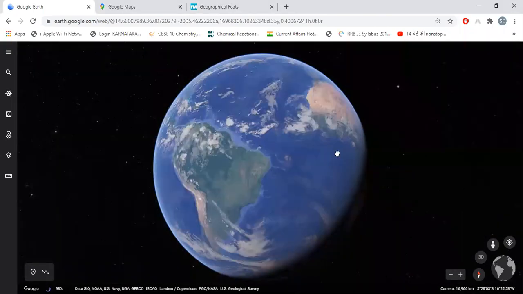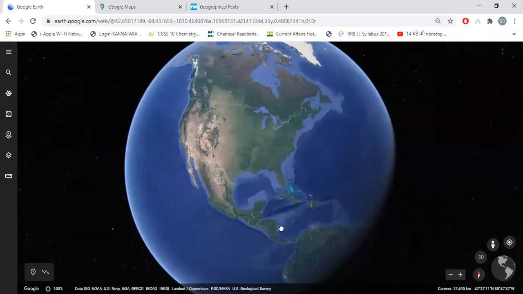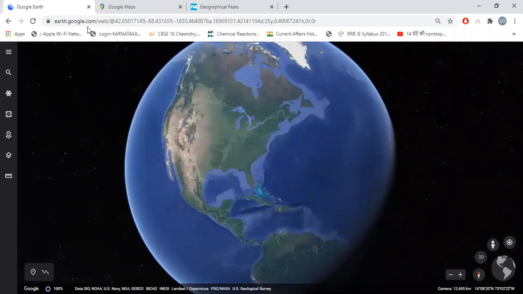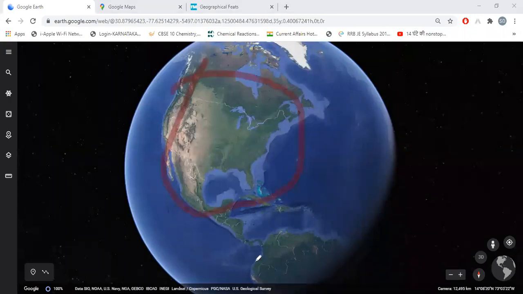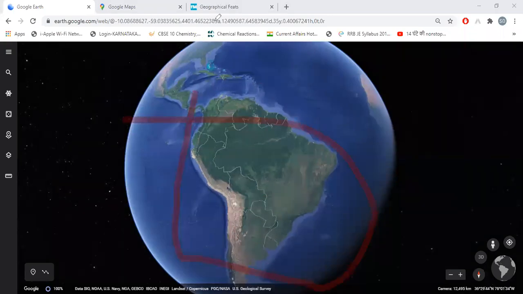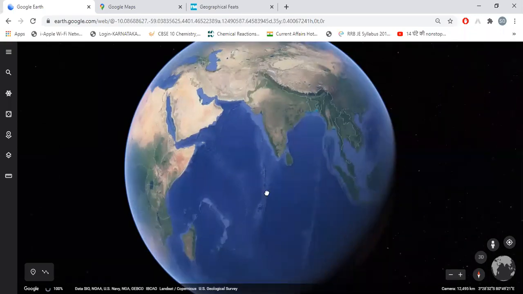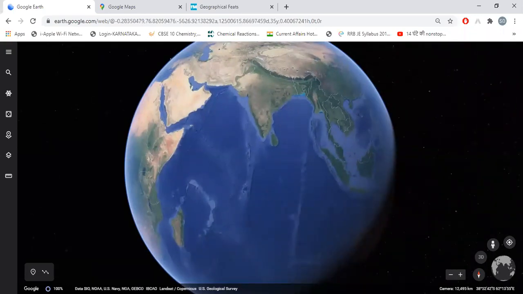Then if you go here, this is North America. And if you come down, it will be South America. This portion is full South America. So this is our full world, our earth. I'd like to show you different things in Google Maps also.